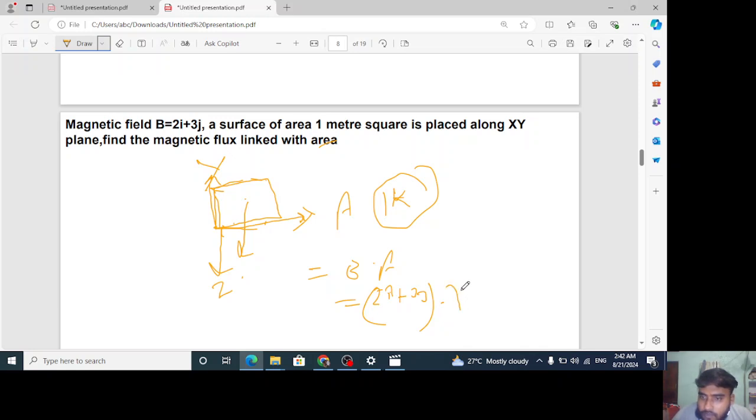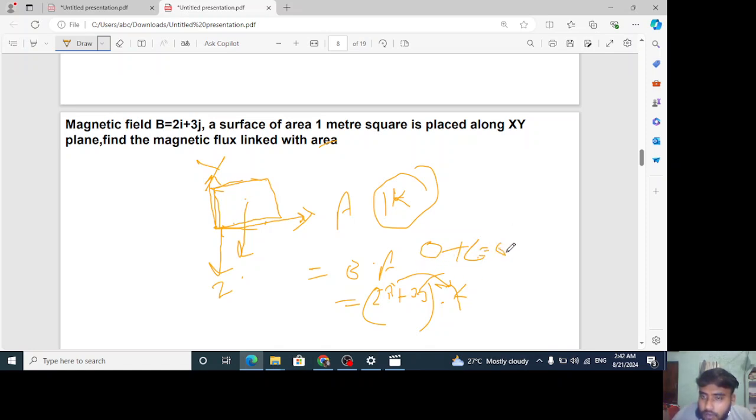You can write k cap only, because 1 k cap is just a k cap only, right? We know that i dot k is what? Sorry, i dot k is 0. We all know that, dot product. Similarly, j dot k is also 0. What will we get? 0 plus 0, and the overall answer will be what?